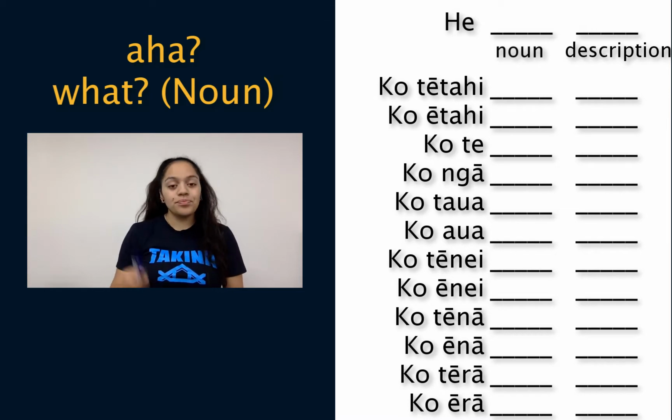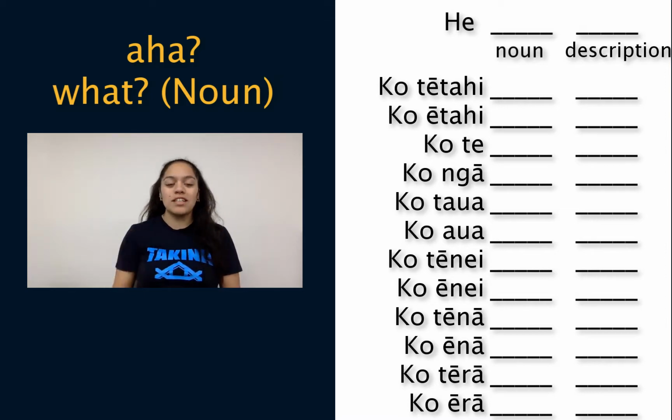Alright, so we have, it's a pen, ko tētahi pene. It's some pens, ko ētahi pene. It's the pen, ko te pene. It's the pens, ko ngā pene. It's that pen we talked about, ko taua pene. It's those pens we talked about, ko aua pene. It's this pen, ko tēnei pene.